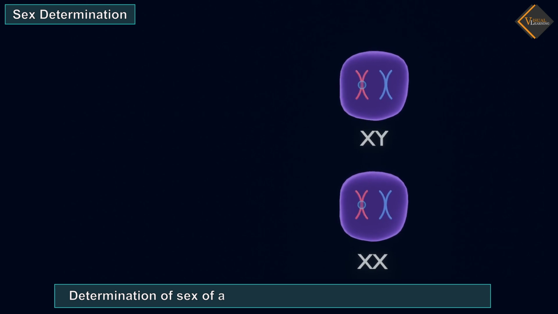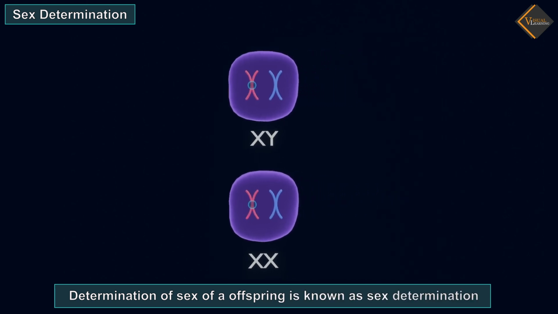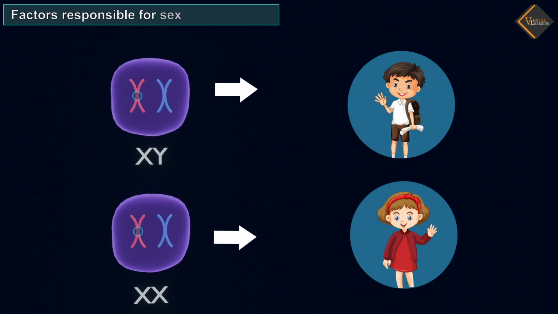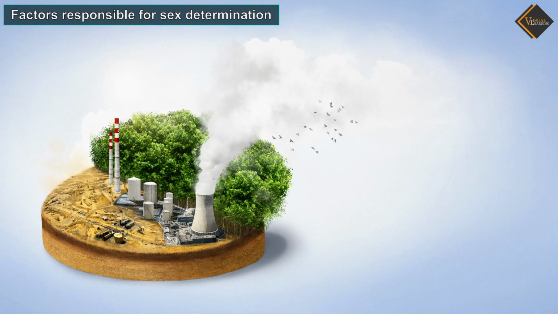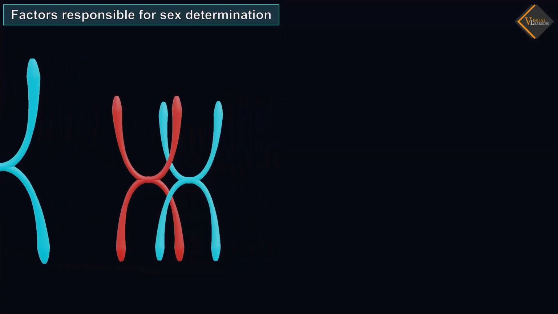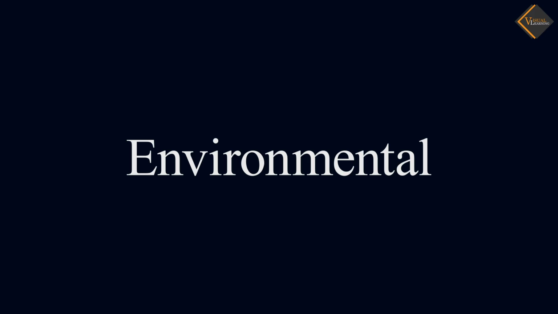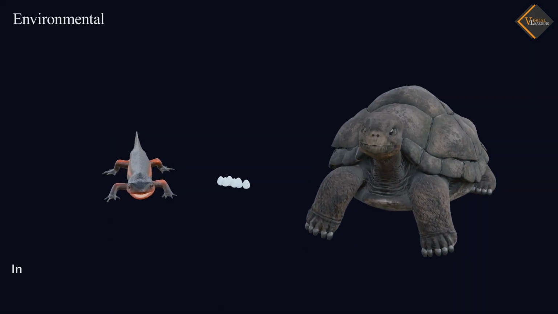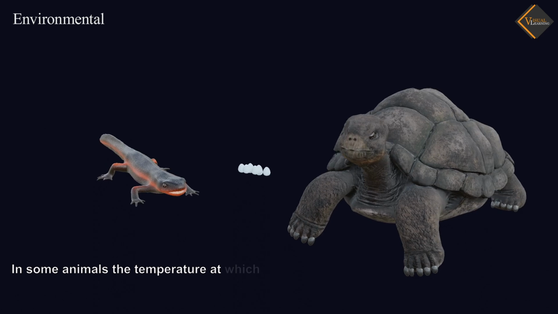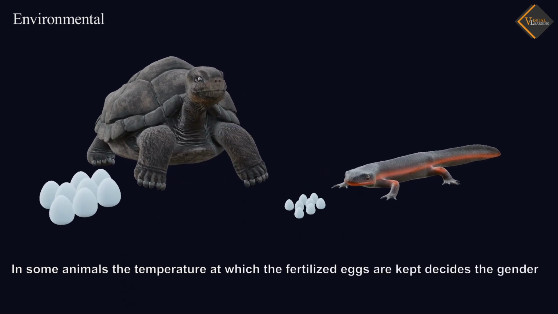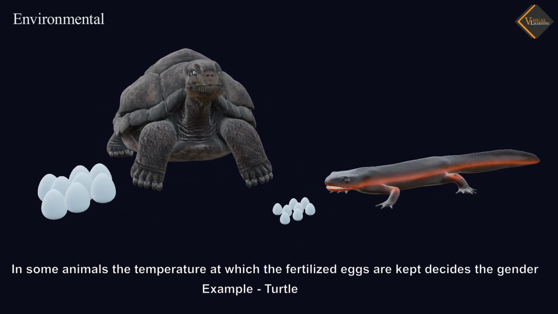Determination of sex of offspring is known as sex determination. Factors responsible for sex determination. Environmental and genetic factors are responsible for sex determination. Environmental. In some animals, the temperature at which the fertilized eggs are kept decides the gender, for example, turtle.